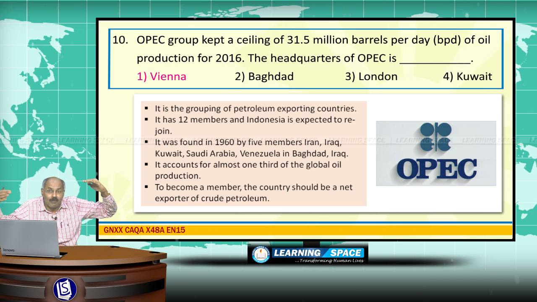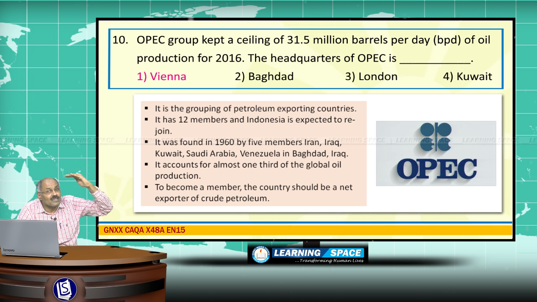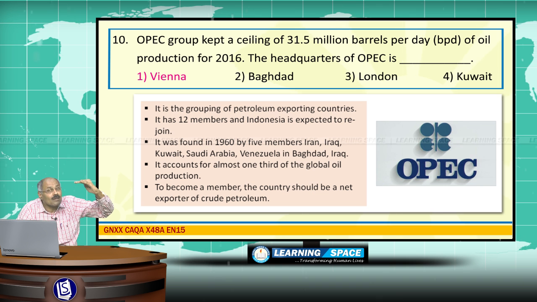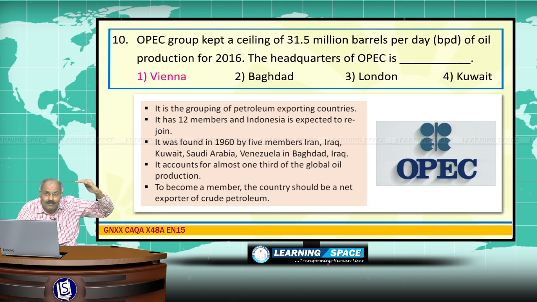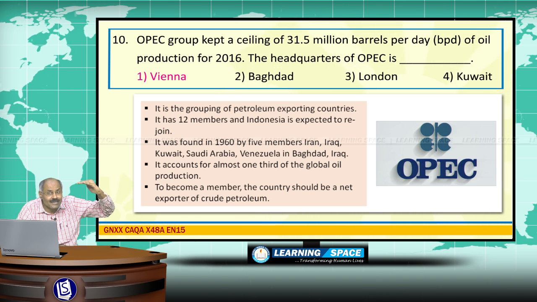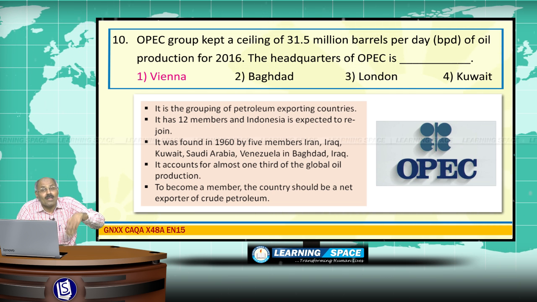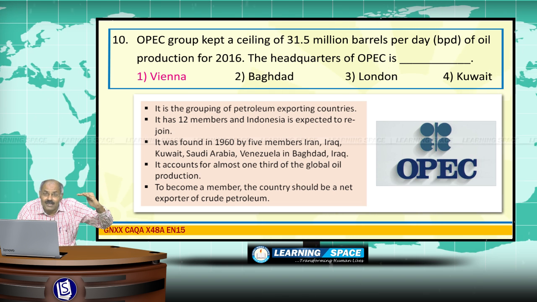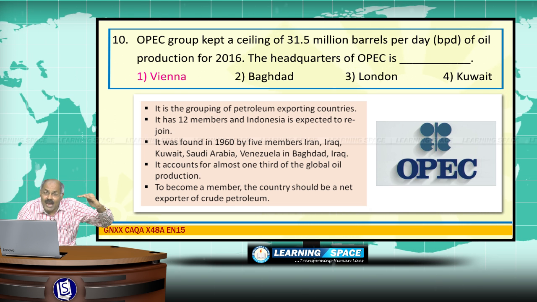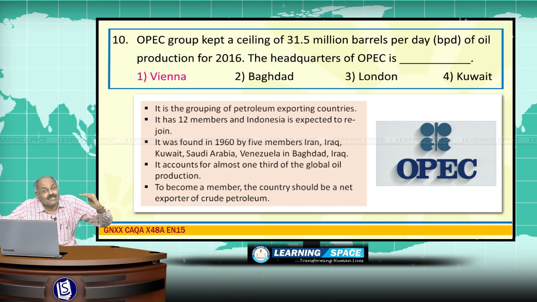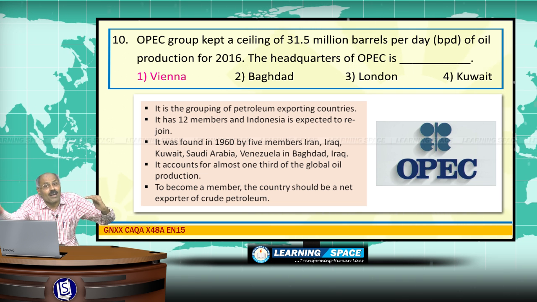Now Indonesia may join and 31.5 million barrels per day will be their target, and they are not reducing the production target for the sole reason that if they reduce it, then the shale producers from the United States of America may get market share.